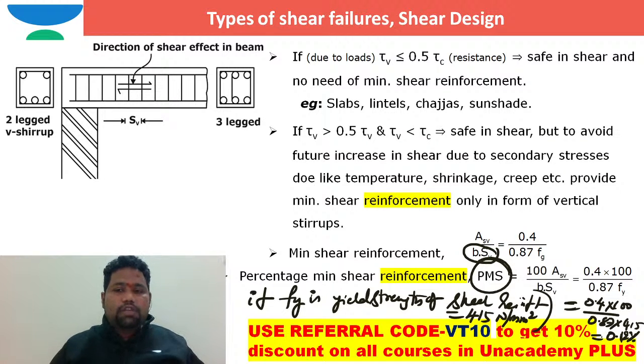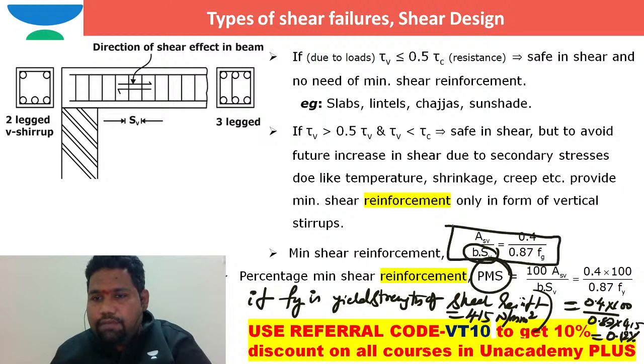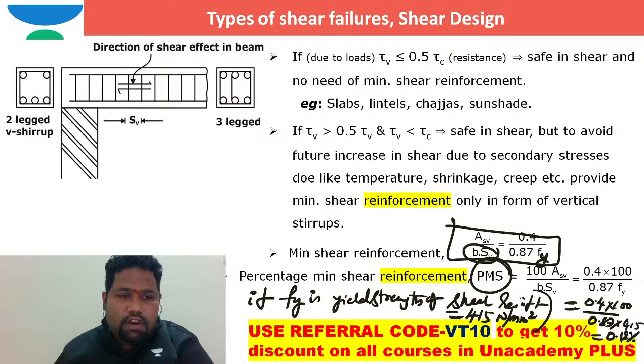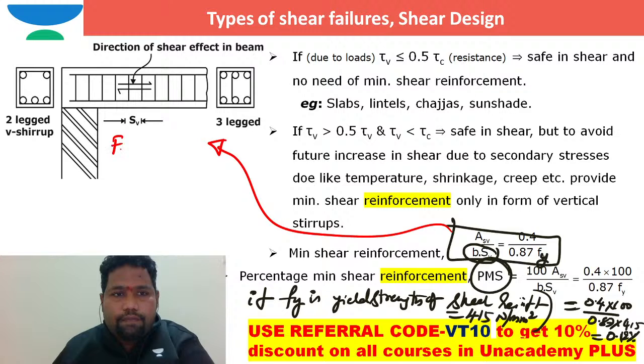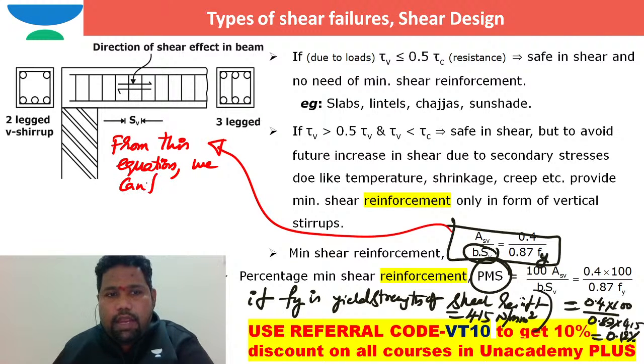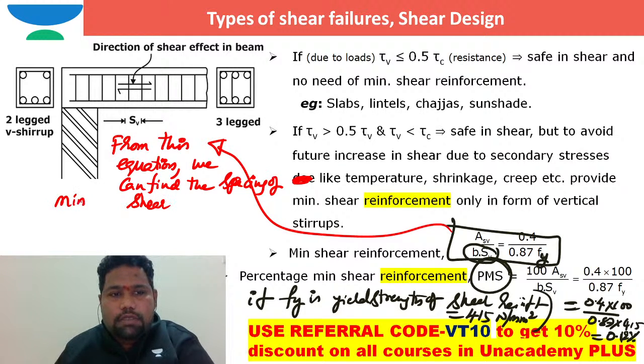And some people will also ask us, sir, you had made this from this equation, this is not fg, this is fy. Everybody will say like, sir, what we can do? I can say simply, from this equation we can find the spacing of minimum shear reinforcement.